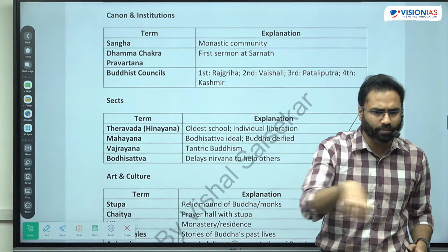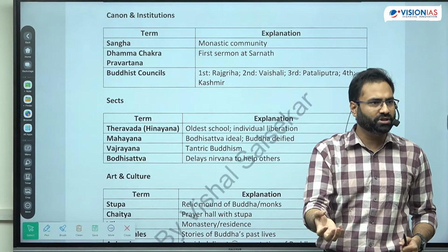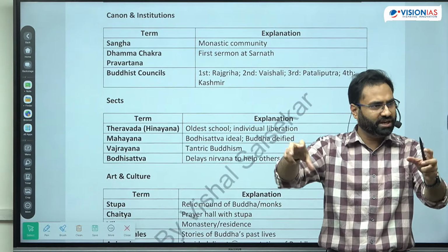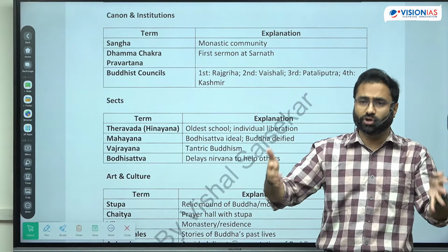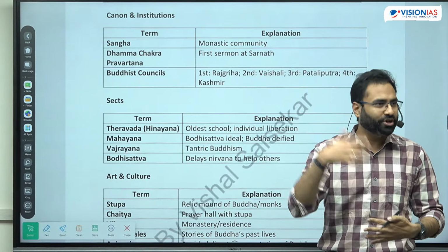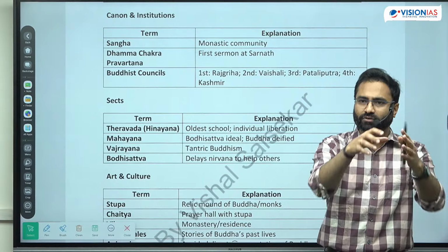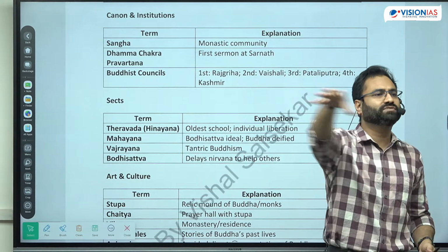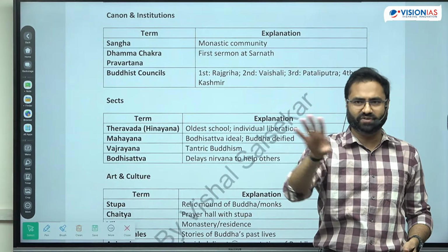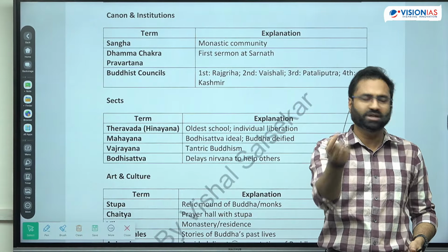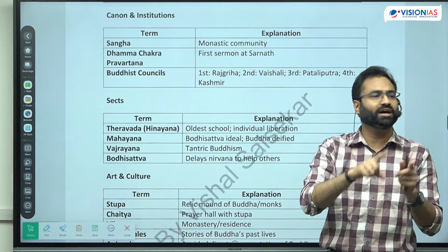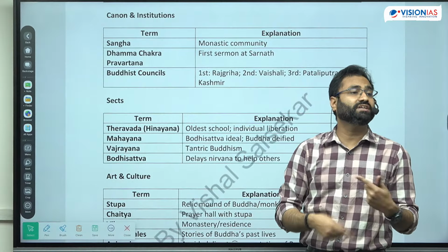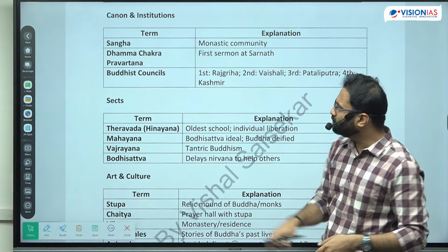And that's why the stoop is having the relics of Buddha. Initial stoops used to have the relics of Buddha. So initial stoops जो बनाए गए थे बुद्ध के relics पे, and then eventually during the time period of Ashok, those relics were collected from majority of the जो stoop बने थे, वहां से relics collect किए, and roughly 80,000 plus places पे those relics were redistributed. Original relics were at 8 places and plus 1 for the pot, and eventually बाद में वो collect करके अशोक के time period पे it was sent across the different region. So the missionary activities got predominant during the time period of Ashok, right?